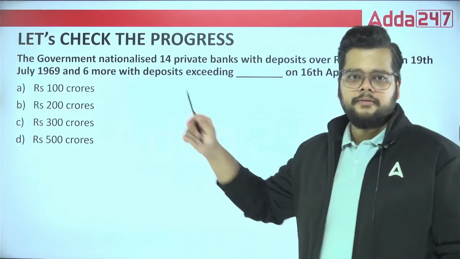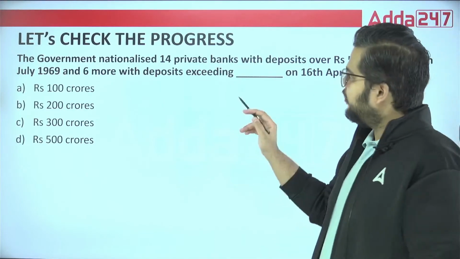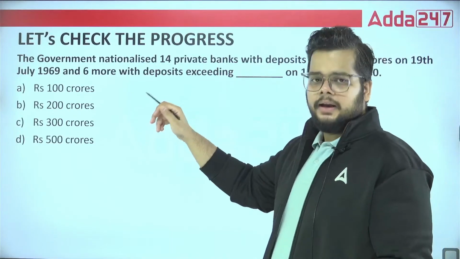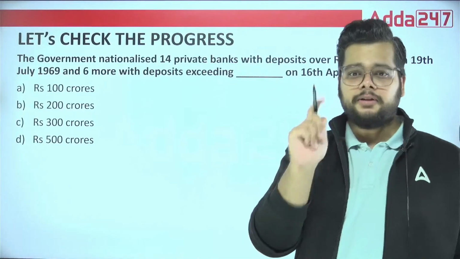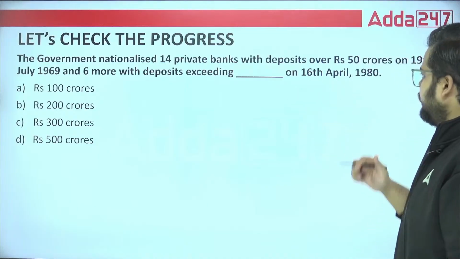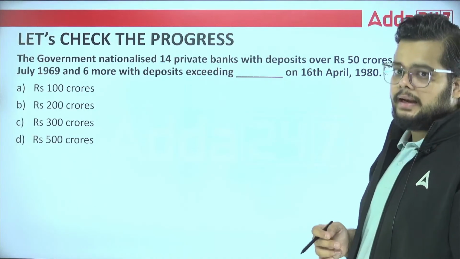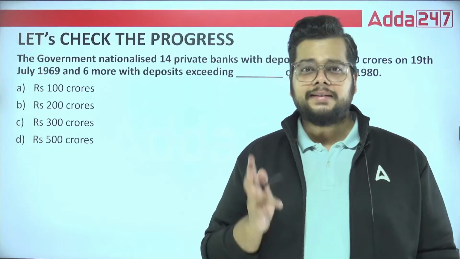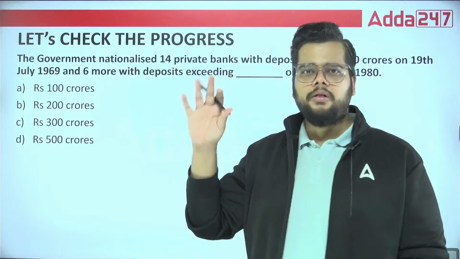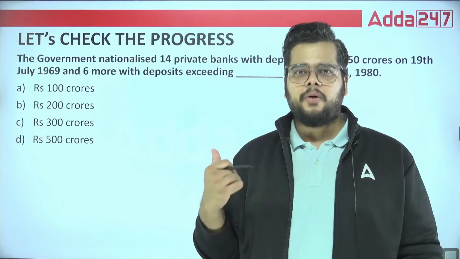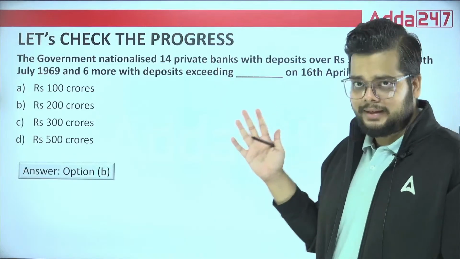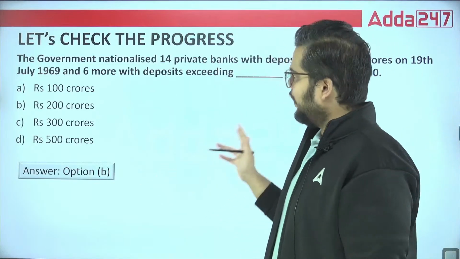The first question in front of you: the government nationalized 14 private banks with deposits over 50 crores on 19 July 1969. That is, we are talking about the first phase of nationalization. And 6 more with deposits exceeding dash on 16th April 1980. So what will be the right answer for the second phase? The second phase was for 200 crore. All those banks exceeding this amount of 200 crore were nationalized. And how many banks were they? There were 6 banks. So the correct answer is option B.